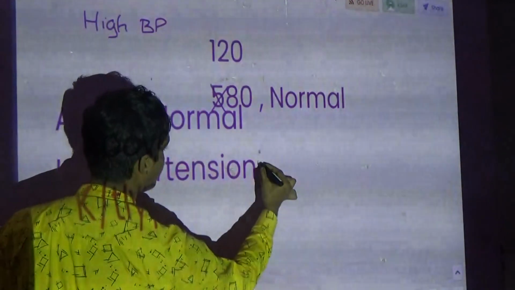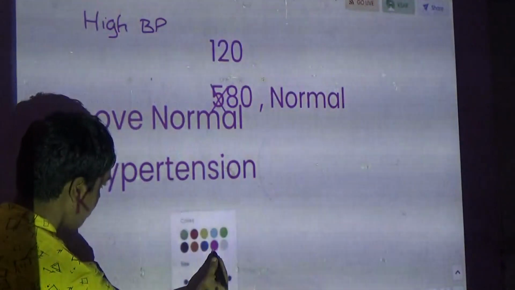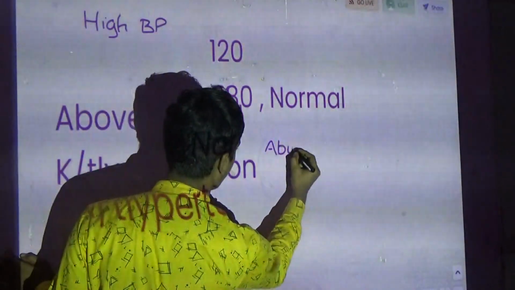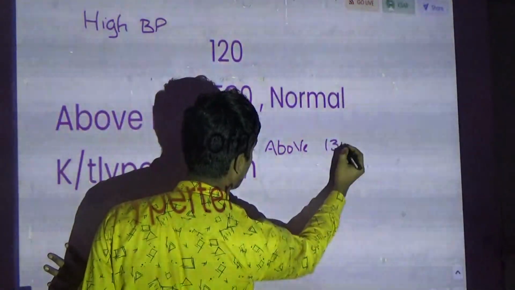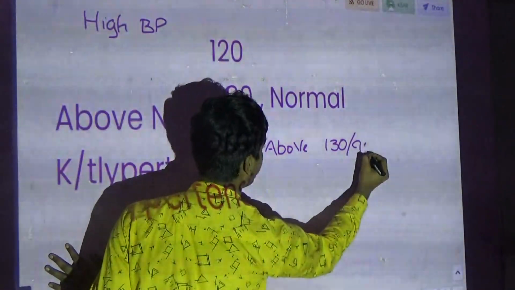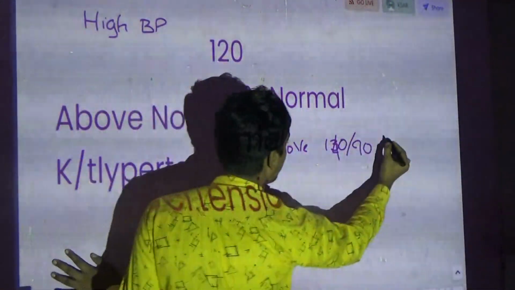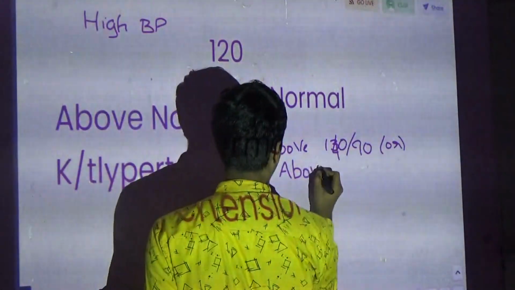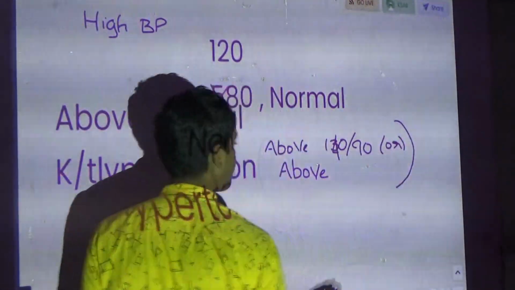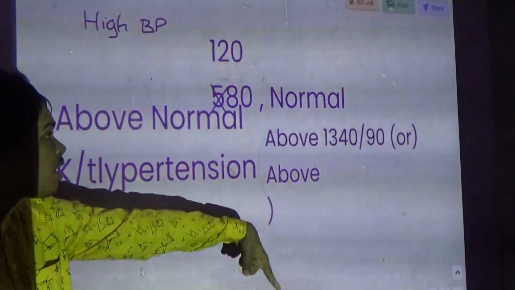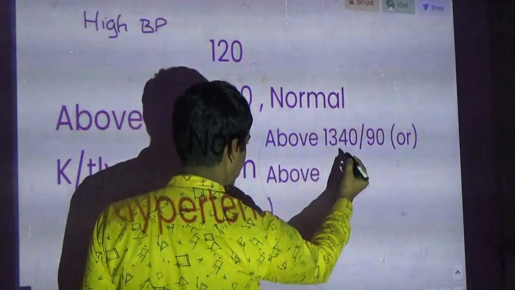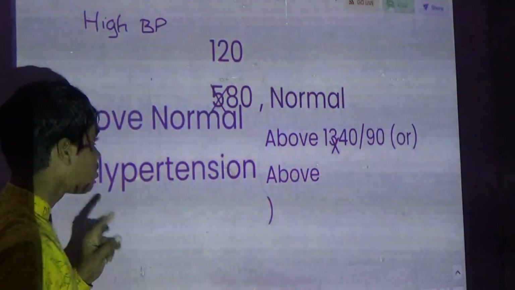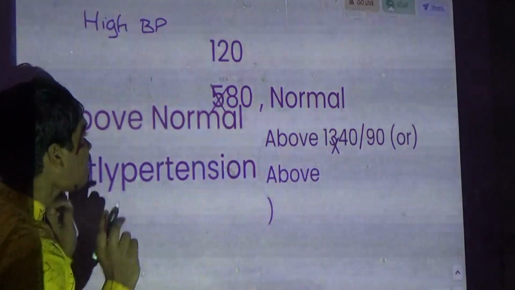Now, what is the condition? It is above 130/90. It is 140 or above. Okay. This is the one above 140/90. Okay. Now, this is the high blood pressure.